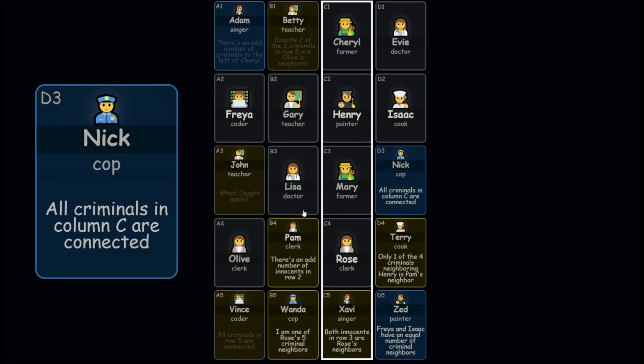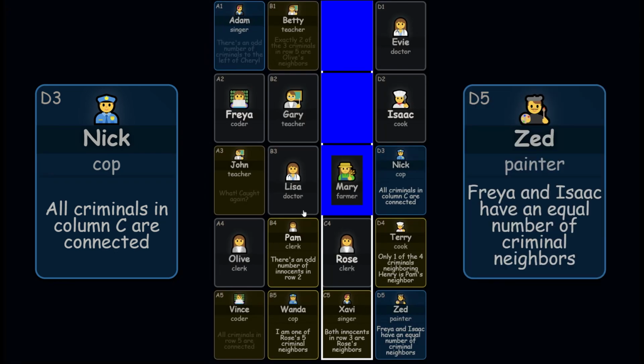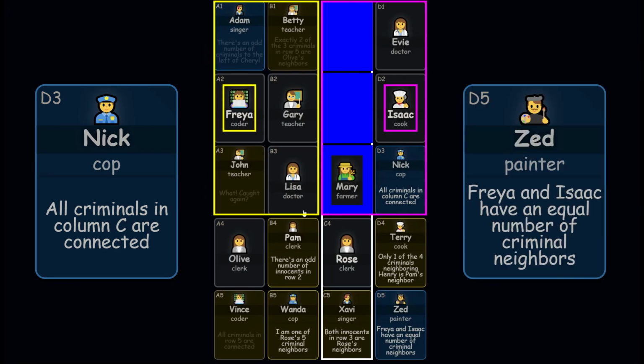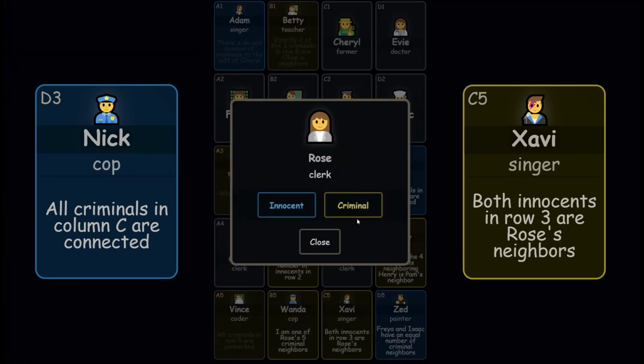All criminals in column C are connected. If Mary was innocent, then everyone above would be innocent as well. But if you look at Zed's clue, Freya and Isaac should have an equal number of criminal neighbors, and it's clearly not going to happen. Therefore, we can mark Mary and Rose as criminals and Lisa as innocent.